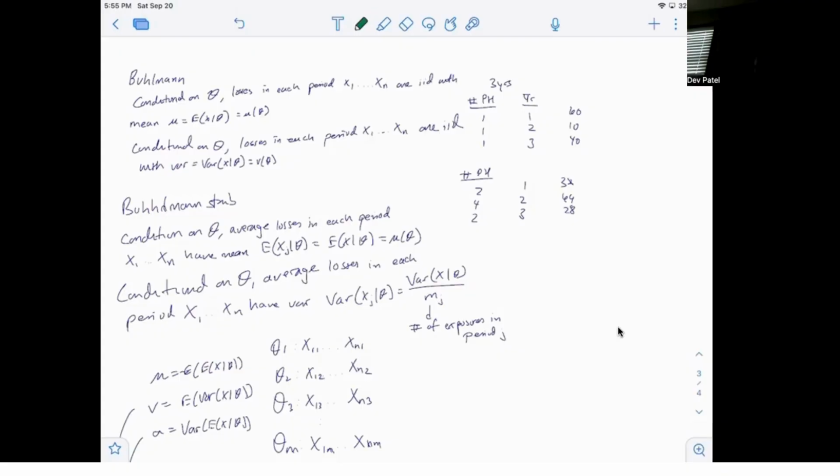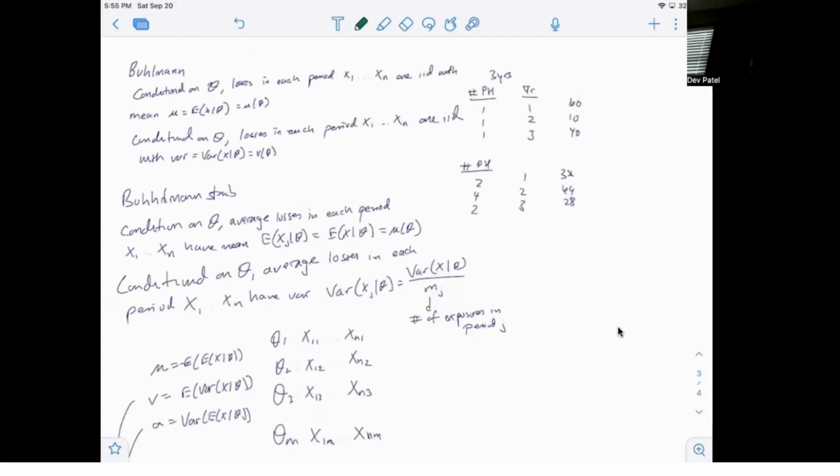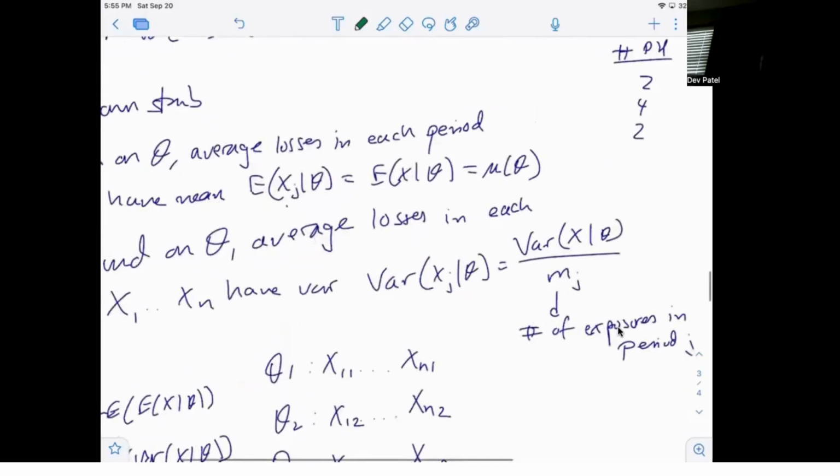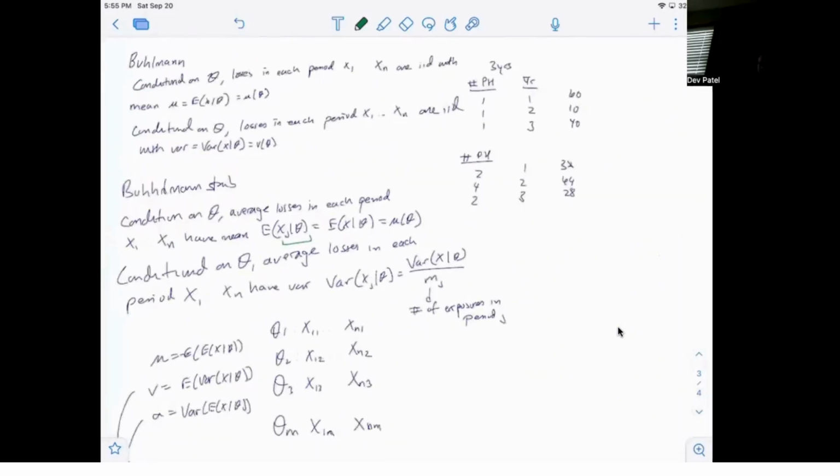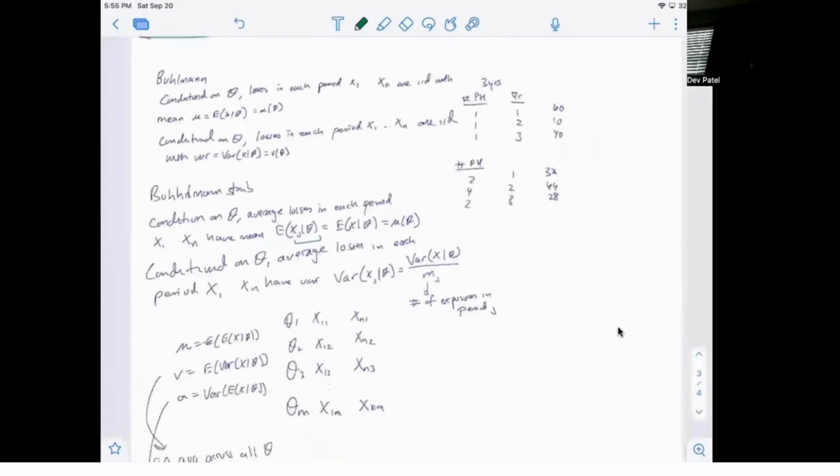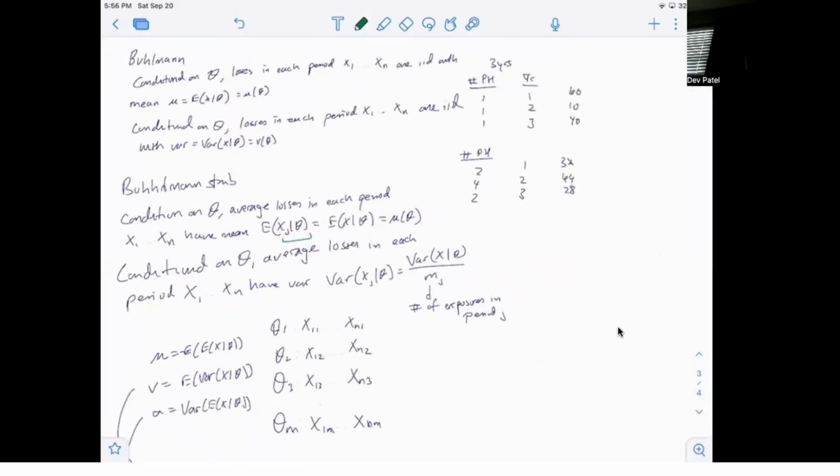And so for the average losses in each period, what you're going to do is divide the number of losses or the number of claims in each period by the number of policyholders. That is your average. Those average losses in each period have the same mean. That is why we refer to this as the expected value of Xj, where j refers to period j, and mj refers to the number of exposures in period j.